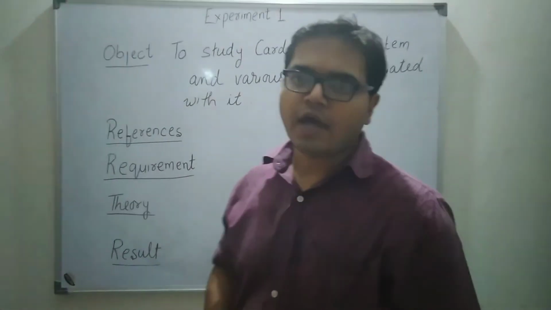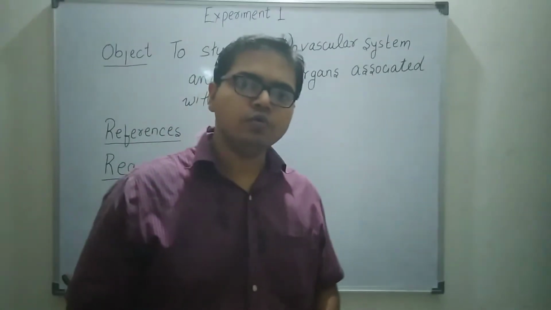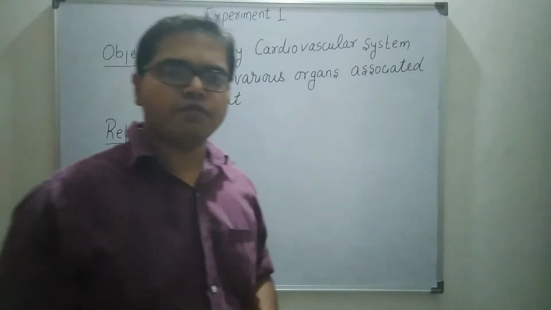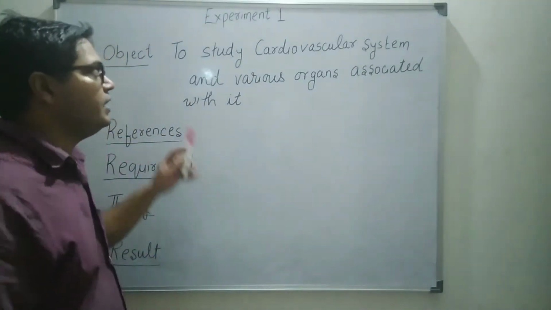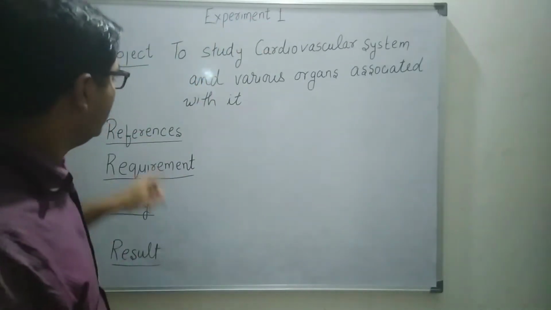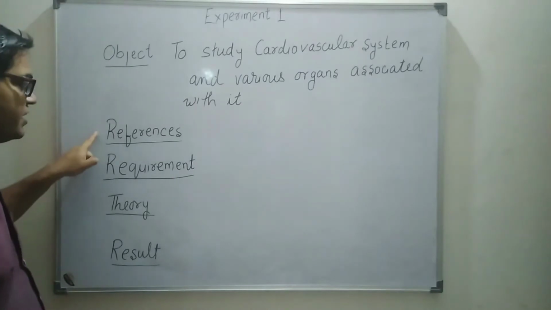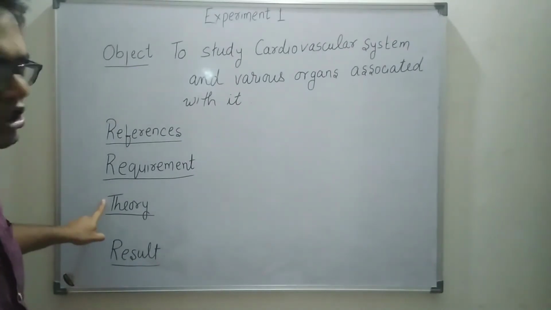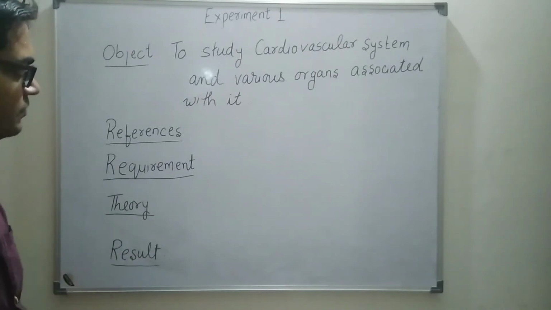Students, today I will guide you how to write experiments in your practical file. First of all, you have to mention date, then experiment 1. After that, you will write object, references, requirement, theory, and then at the last you will write result.